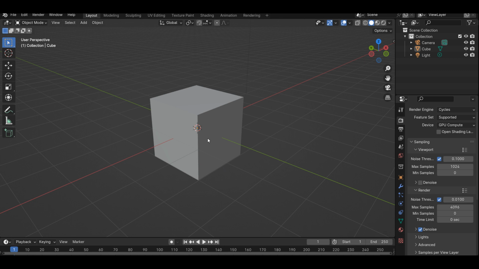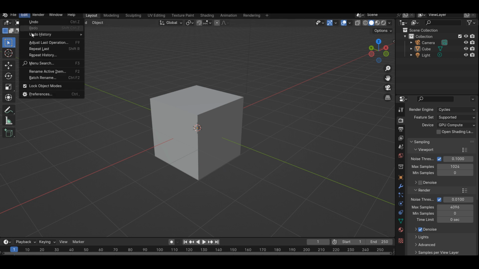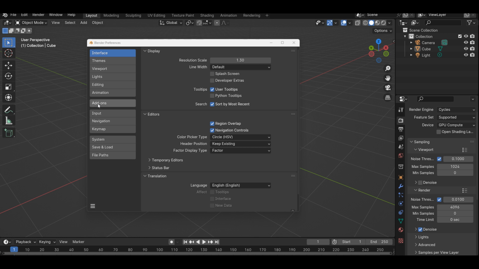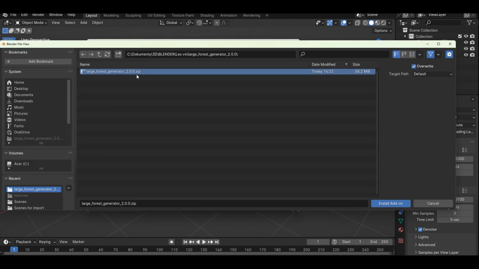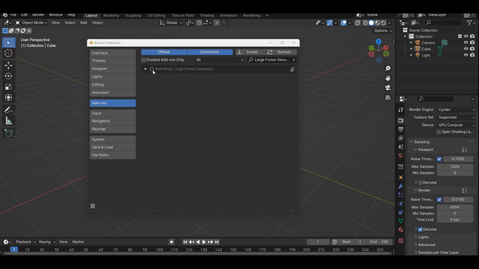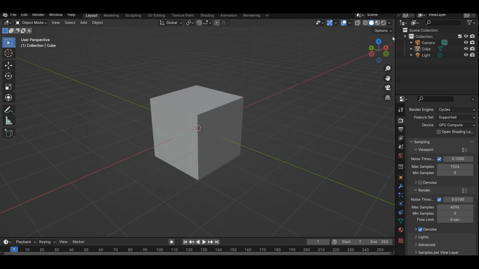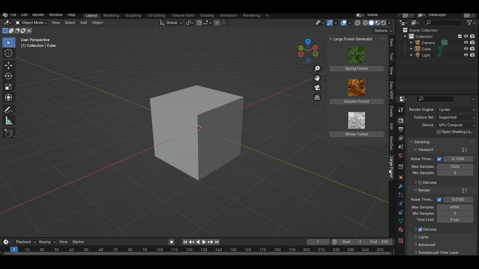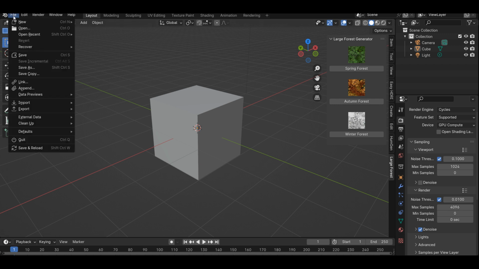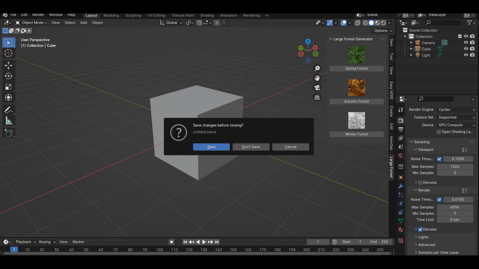Start your Blender, click Edit menu and Preferences. Then click Add-ons in the left menu and click Install. Select the zip file Large Forest Generator and turn on the add-on. You can find the active add-on in the menu above under the name Large Forest. Open demo scenes in your Blender only after activating the add-on.